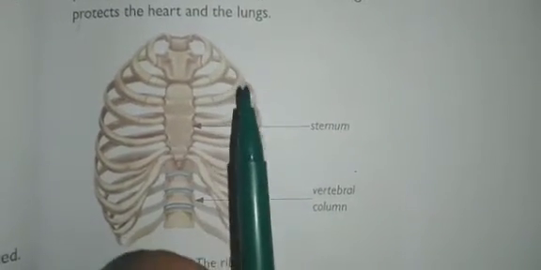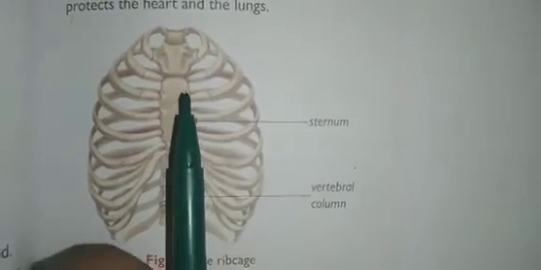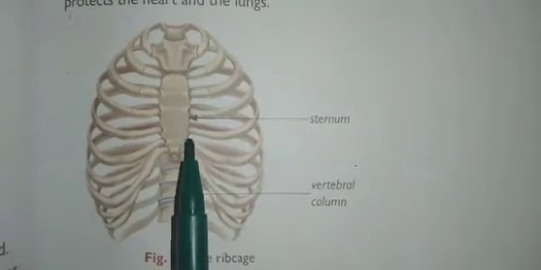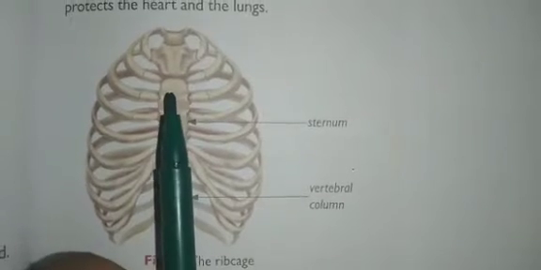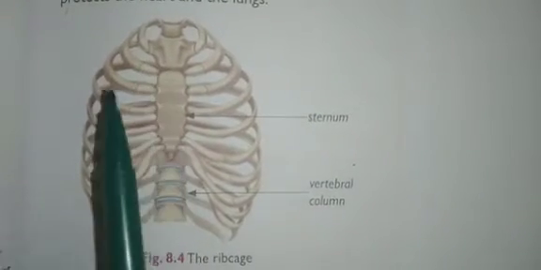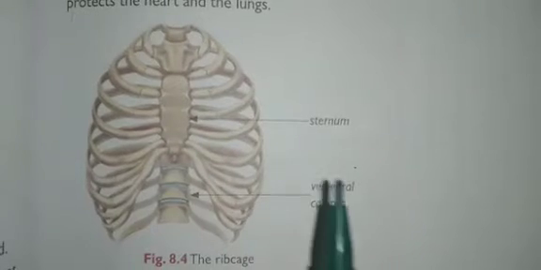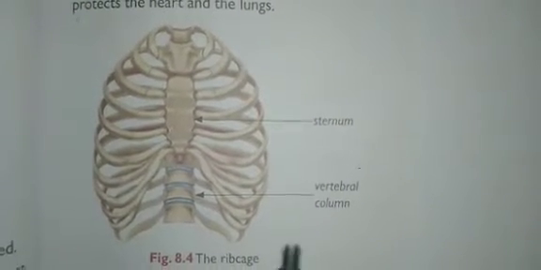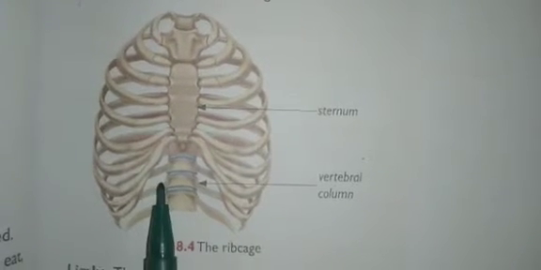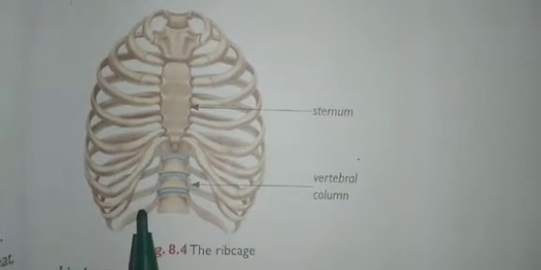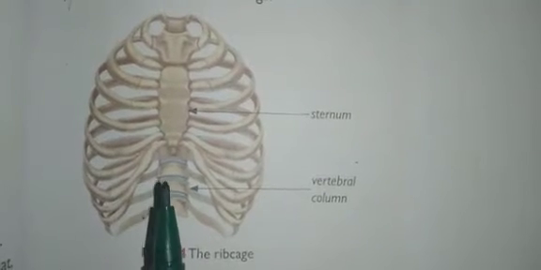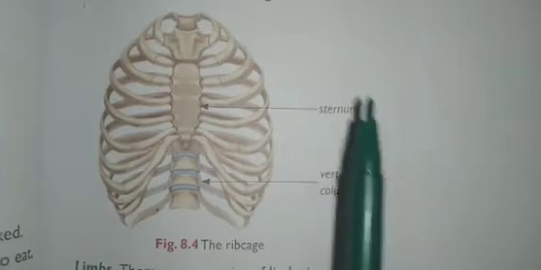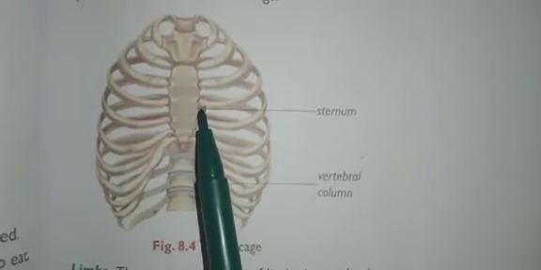It is called the sternum. See, all these 10 bones are connected here. This is called the sternum. It is present in the middle of the chest. All the 10 bones are connected here, and the last 2 pairs are attached only to the vertebral column. Here you can see this one and this one. These two are only attached to this vertebral column, not to this breastbone. So the breastbone is called the sternum.